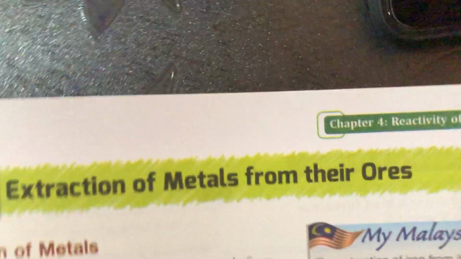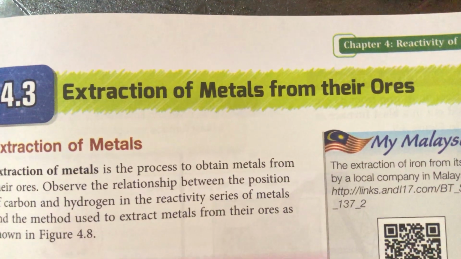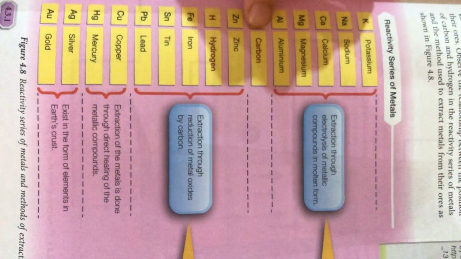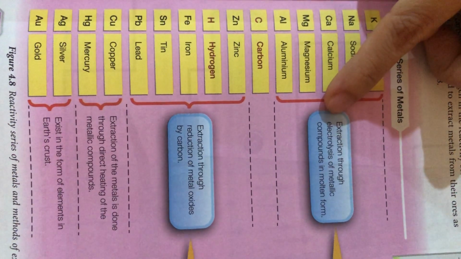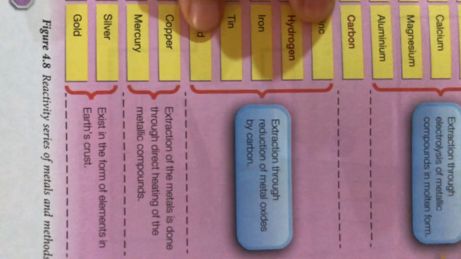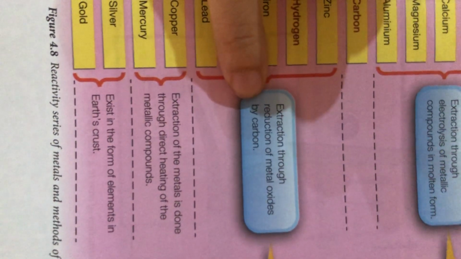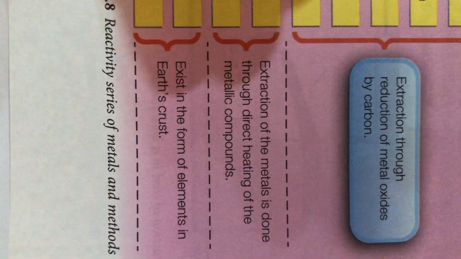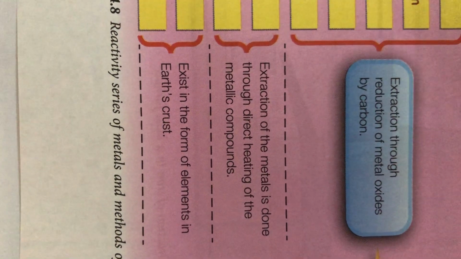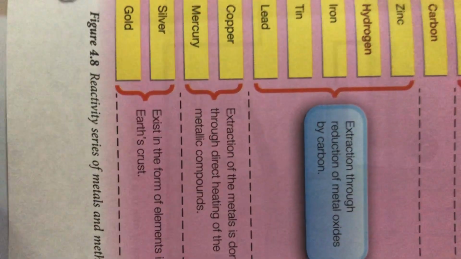Extraction of ore is very practical. That is what happens in a factory. Okay, so you see that above carbon, extraction can be done through electrolysis. This one we use extraction by carbon. This one is just direct heating, you can get the things already, and we get it quite pure already in the earth's crust. Okay, this is page 137 in your textbook.